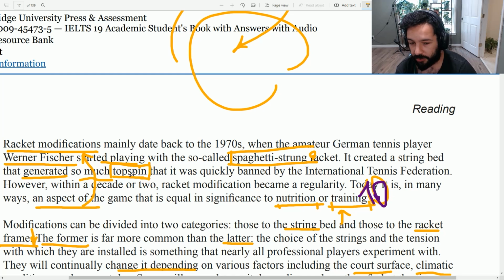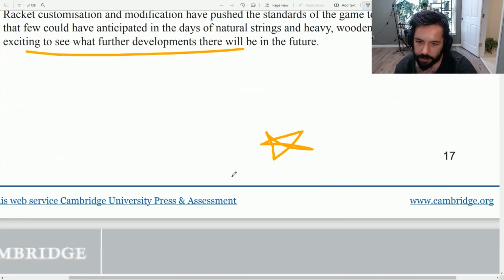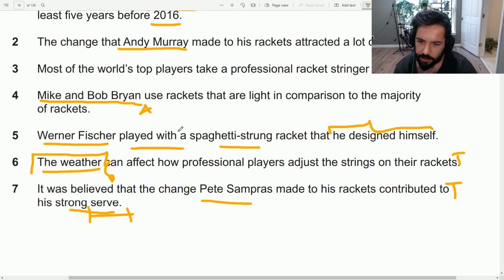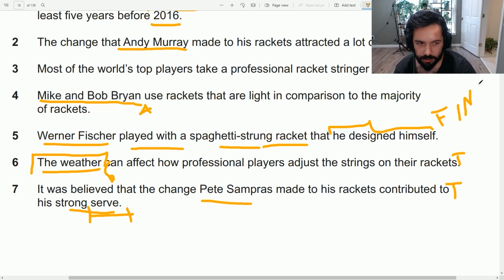Now, again, we don't know if he designed it himself, but we know he was playing with it. So half of the sentence is true. We have already read this sentence. However, within a decade or two, modifications became a regularity. Today, it is in many ways an aspect of the game that is equal in significance to nutrition or training. Well, now this is actually a common issue for many of the students. So we know that he played with the racket. We don't know if he designed it himself. So is this false or is this not given?